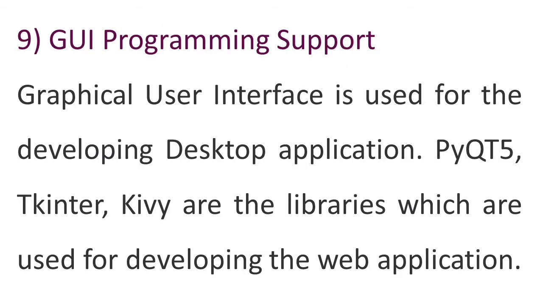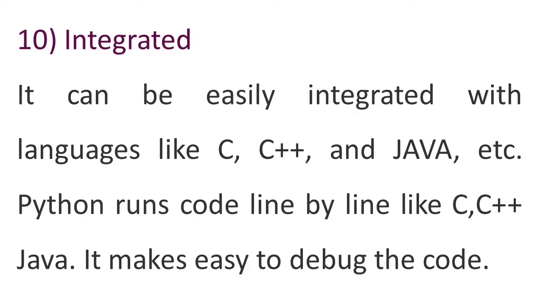Ninth is GUI programming support. Graphical user interface is used for developing desktop applications. PyQt5, Tkinter, Kivy are the libraries which are used for developing desktop applications. 10th point is integrated. It can be easily integrated with languages like C, C++ and Java, etc. Python runs code line by line like C, C++, Java. It makes it easier to debug the code.